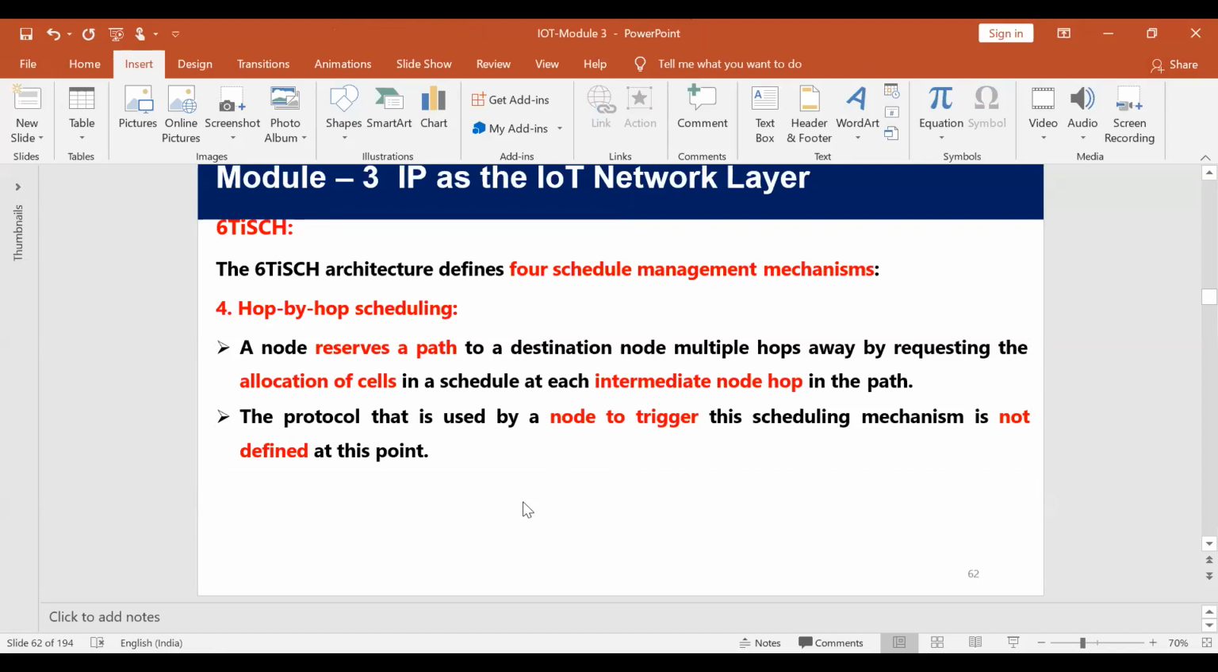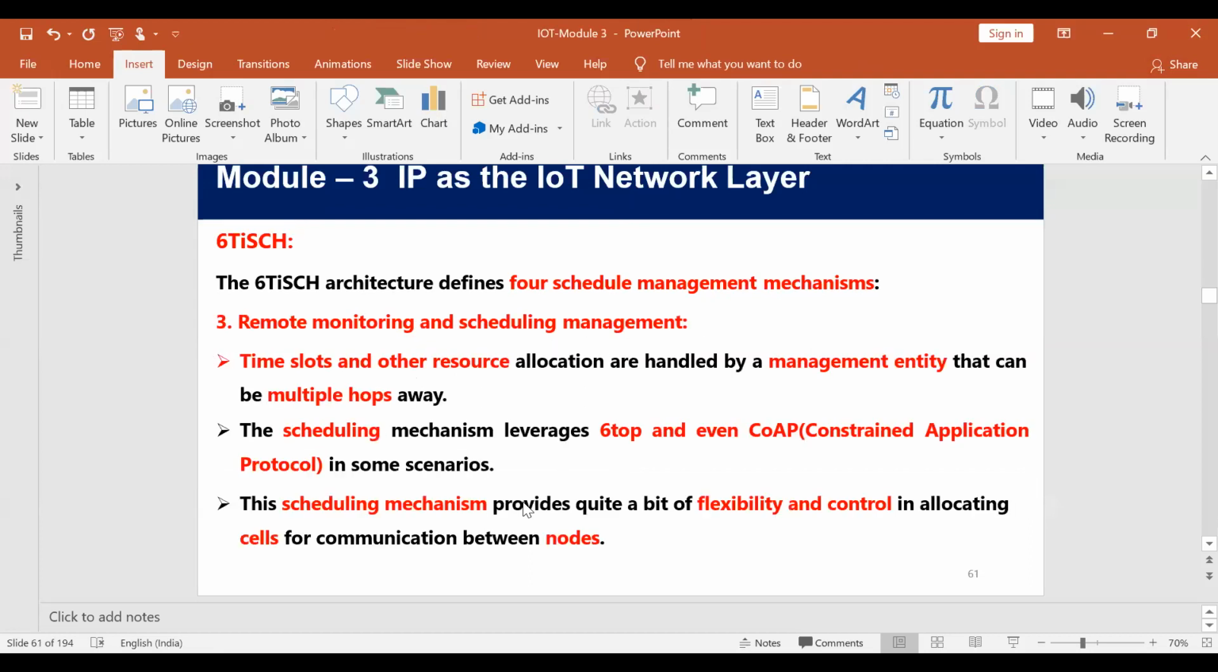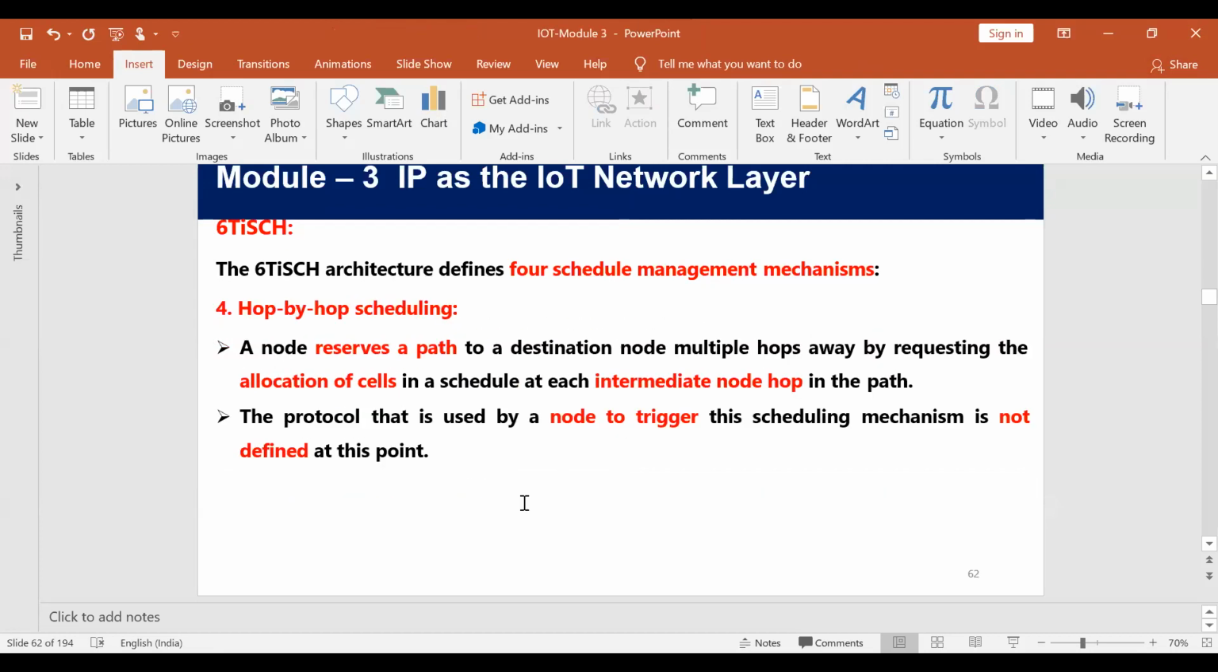The first one is static. The second one is neighbor to neighbor. So only the scheduling between the neighbors, and it is dynamic. The third one is through a coordinating entity. Now the fourth one is between two destination elements, sender and the destination, not between the neighbors, but between two nodes which are multiple hops away, reserving a complete path. That is done through this hop by hop scheduling.